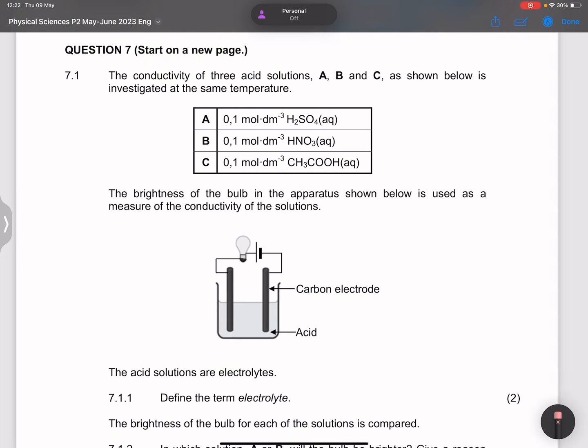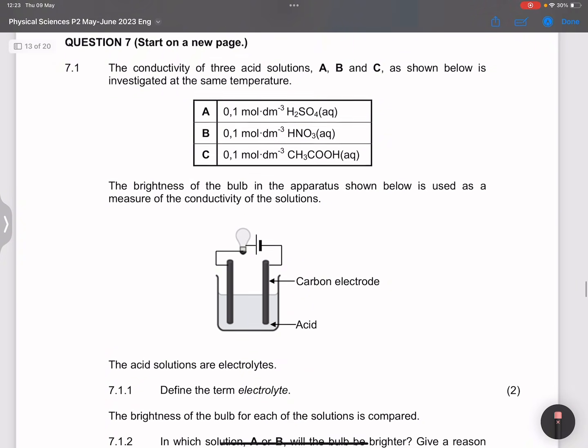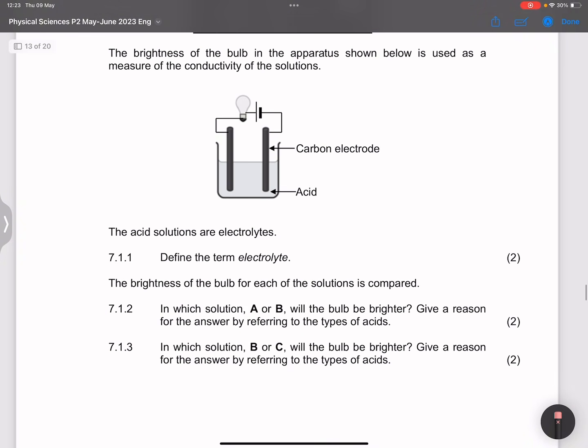Jump into question 7. Let's go to it. We say the conductivity of 3 acid solutions, A, B, and C, as shown below, is investigated at the same temperature. And they give us those acids there: sulfuric acid, nitric acid, and ethanoic acid. They say the brightness of the bulb in the apparatus shown below is used as a measure of the conductivity of the solution. So they say the acid solutions are electrolytes. Now they say define the term electrolyte.